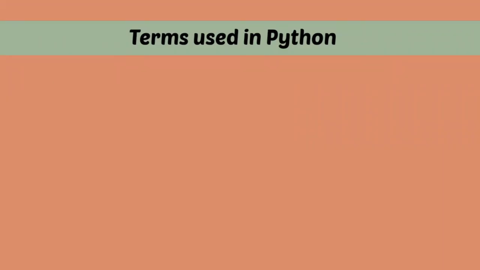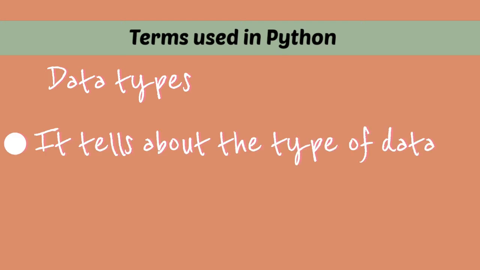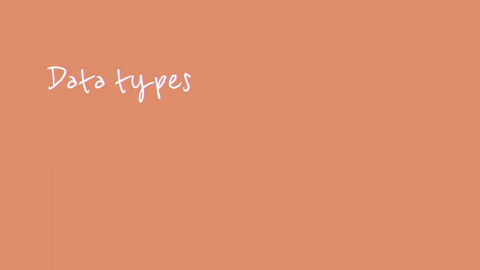Moving on to the different terms used in Python, we shall learn about data types, keywords, and variables. In programming, data type is an important concept. Data type tells about the type of data. For example, it can be an integer, float, character, or string.